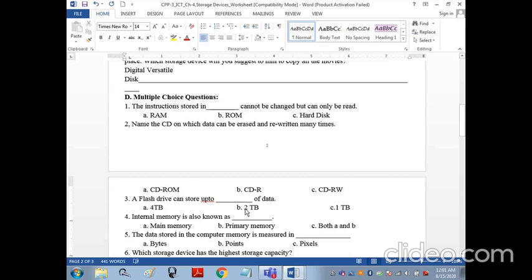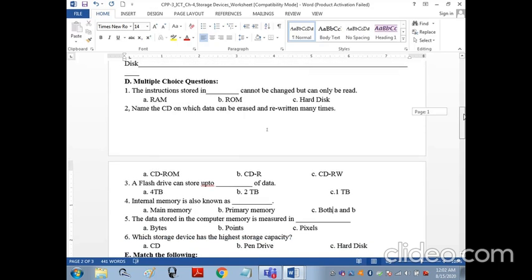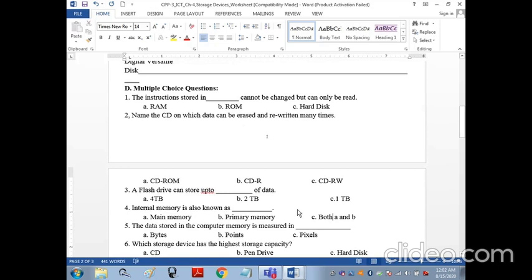Now the next is a flash drive can store up to 2 terabyte of data. How much data it can store? It can store up to 2 terabyte of data. Now the fourth one, internal memory is also known as, what is the other name of internal memory? Main memory, primary memory, or both A and B. I told you in the class that main memory is having two names, that is primary and internal memory.